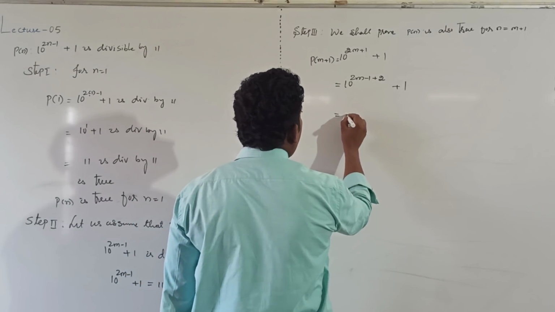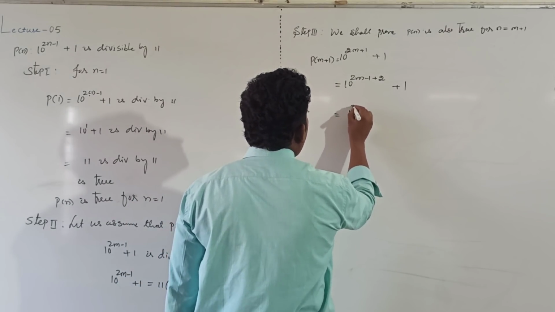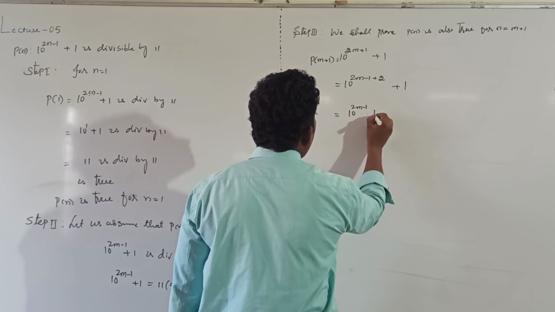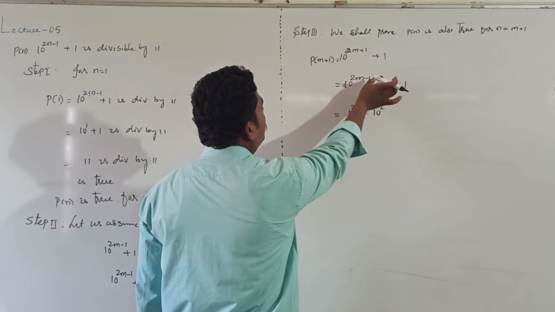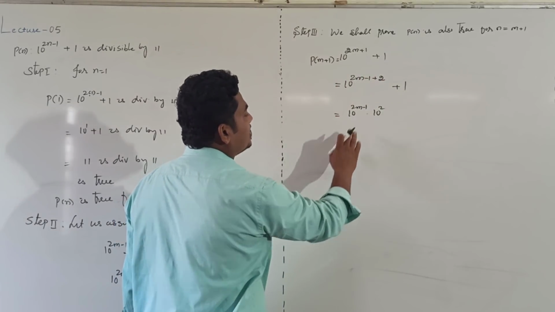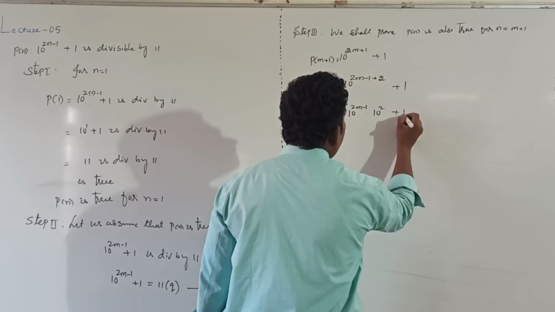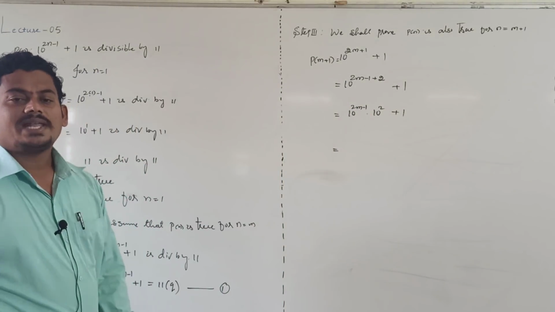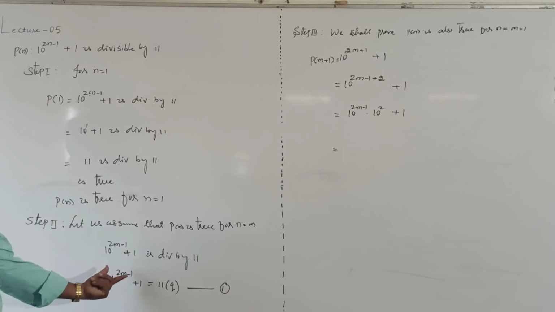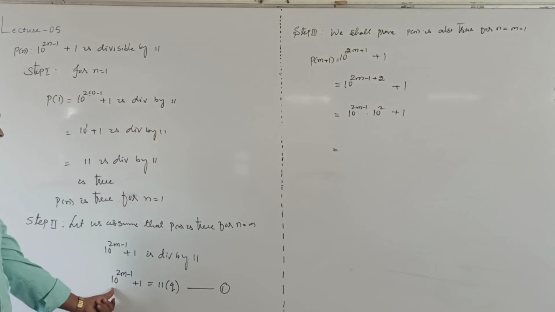After that, 10 power 2m minus 1 into 10 square, since a power m plus n can be written as a power m into a power n, plus 1. Now also I can't say whether it is divisible by 11 or not. But from equation number 1 we can replace the 10 power 2m minus 1 value.